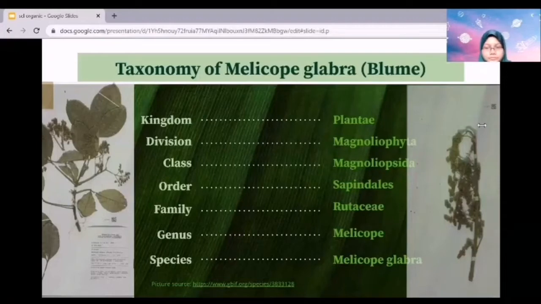or 2 seeds. Lastly, Melicope glabra is one of the 230 species of Melicope. Glabra is from the Latin word which means hairless. Melicope glabra grows naturally in Sumatra, Peninsular Malaysia, Singapore, Java, and Borneo. Its habitat is primary forest. It can grow up to 40 meters tall, and the fruits are round to elliptic and can measure up to 0.4 centimeter long.